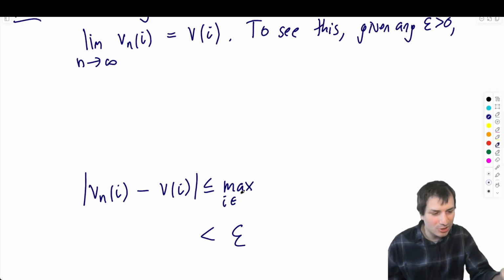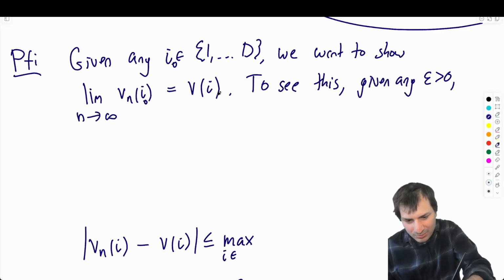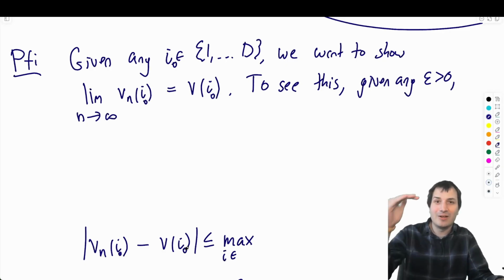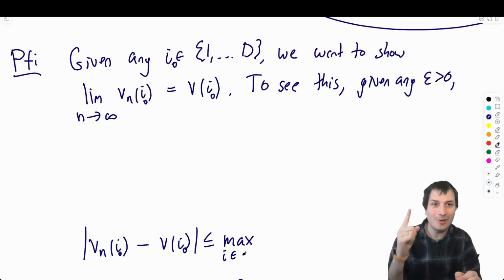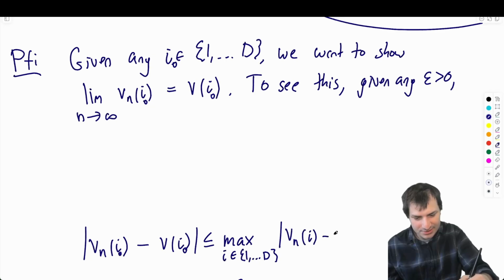And again, maybe I should use a specific notation. Let's call this I0 so that we know this is the specific I we're talking about. So the specific instantiation of the I will be I0, and then I can save the variable I, the letter, to be my anonymous variable in the maximum, I from 1 to d of |vn(I) - v(I)|.